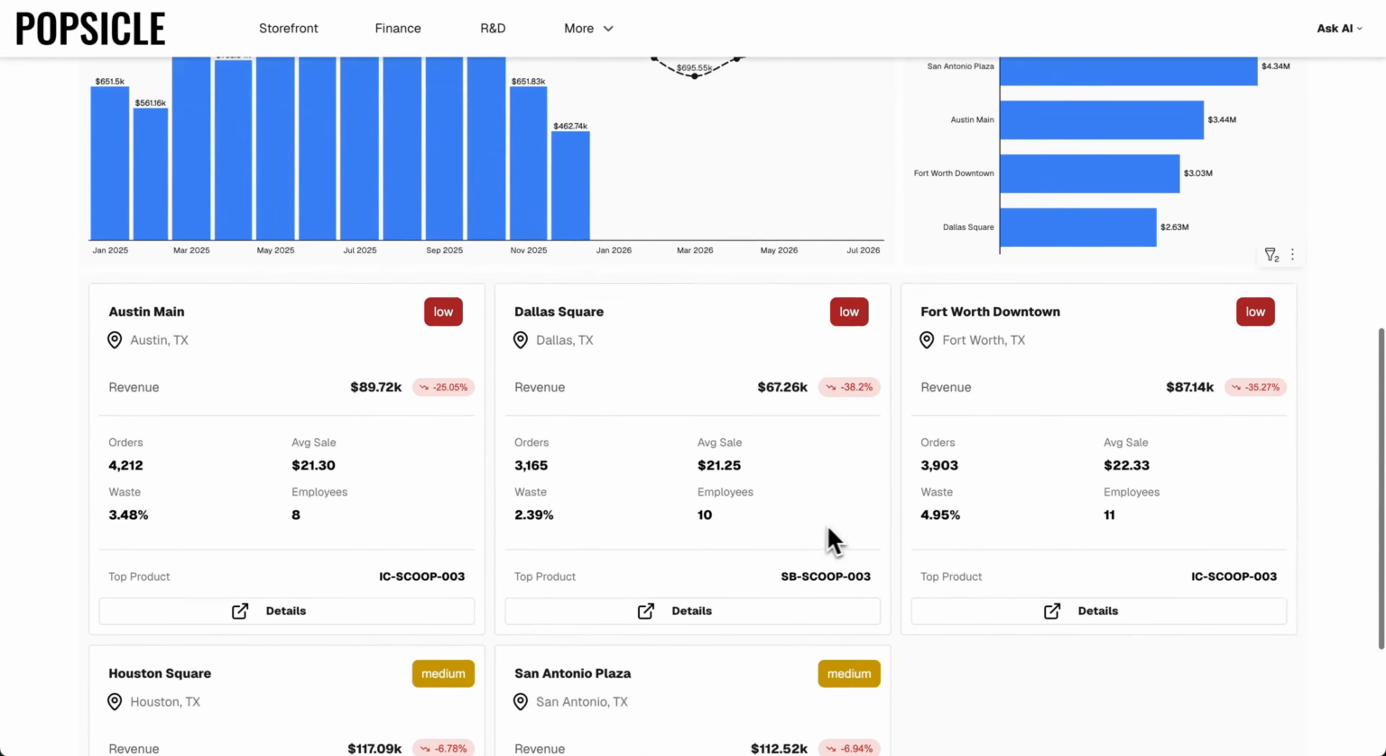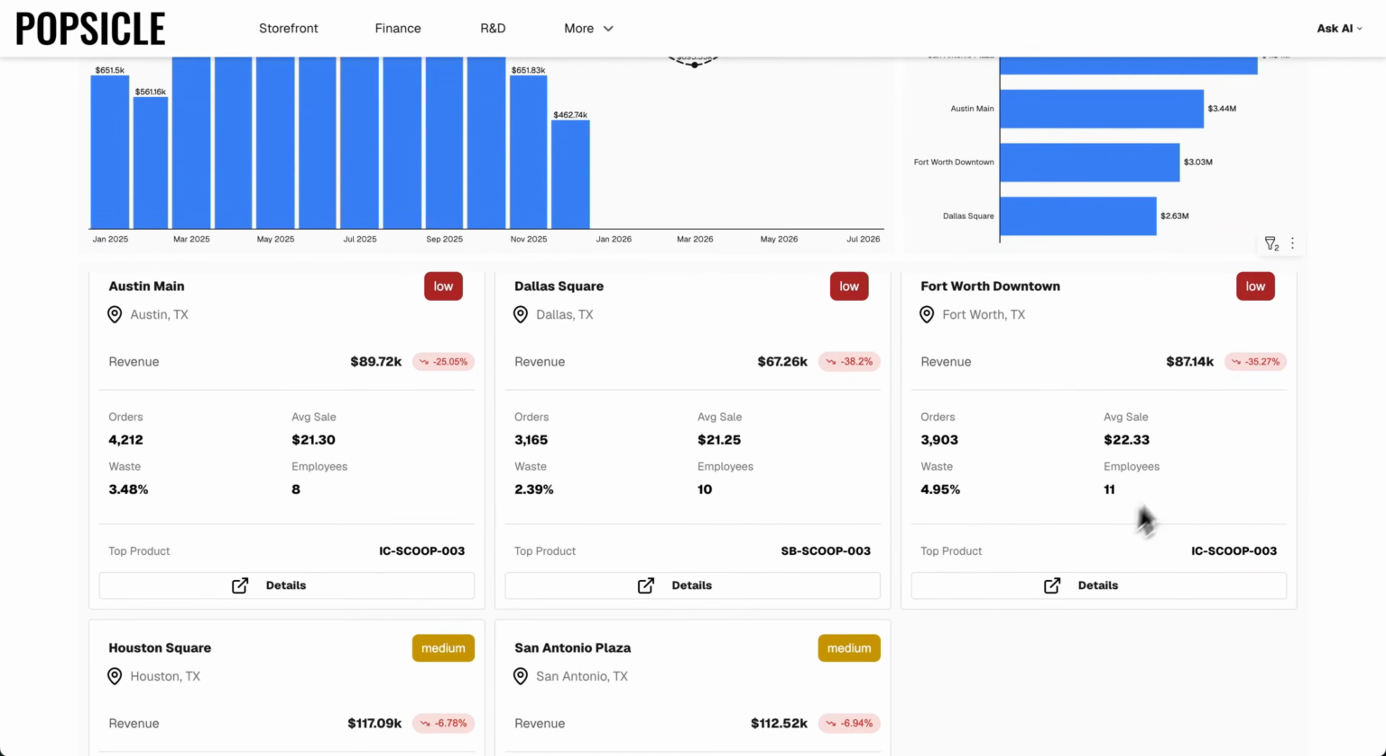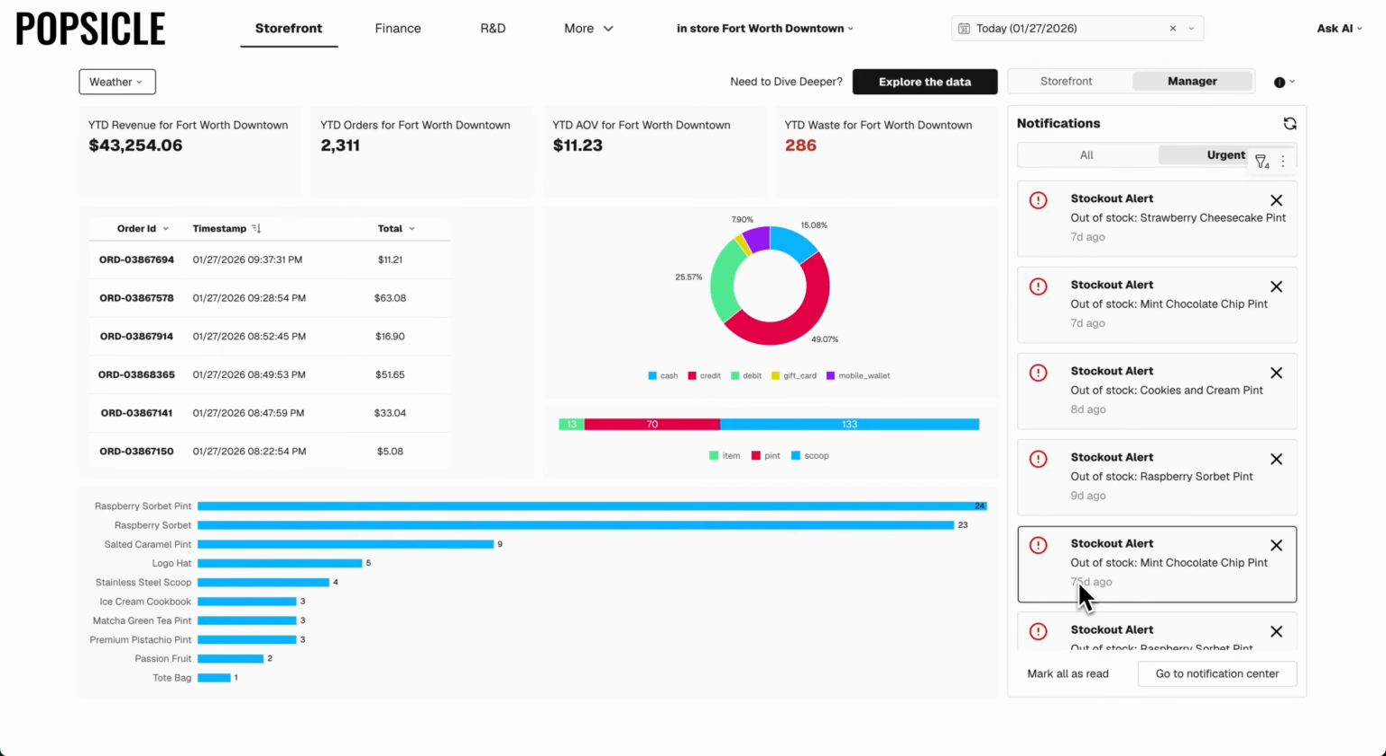As I scroll through this data, it's concerning for me to notice that my Fort Worth downtown store has low performance from a year-over-year perspective. It's one of our smaller stores, and it's got a high waste percentage relative to my other stores in the state. Let's see if we can figure out why that is by popping open the storefront view for Fort Worth.